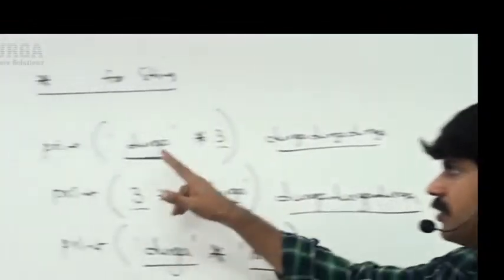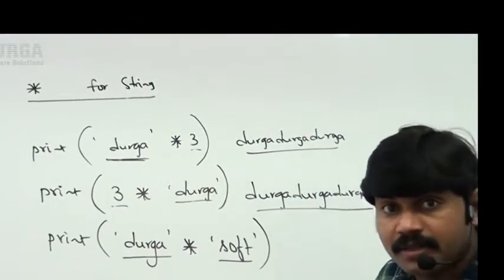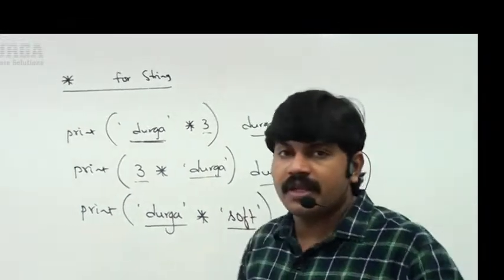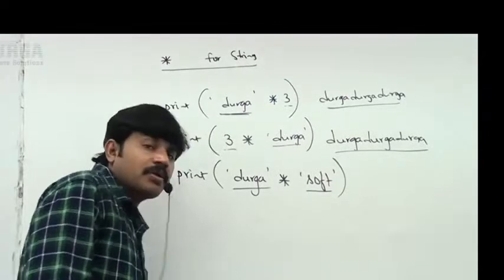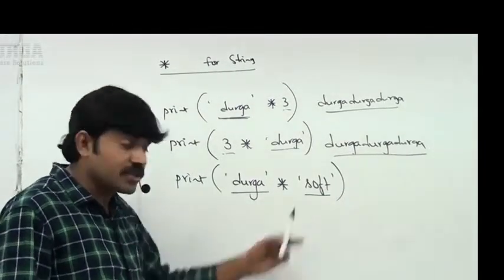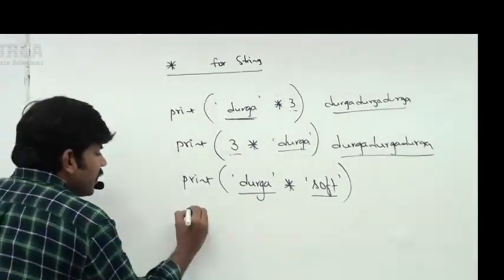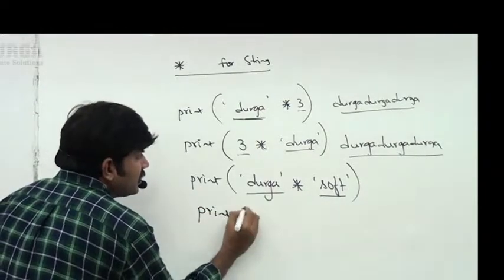Compulsorily one argument should be a string and the second argument should be int. By mistake, if you take anything else, immediately we get an error. So you can't take a float value, and you can't take a string value. Now I'm taking Durga and 3 in string form. Is it valid or not?